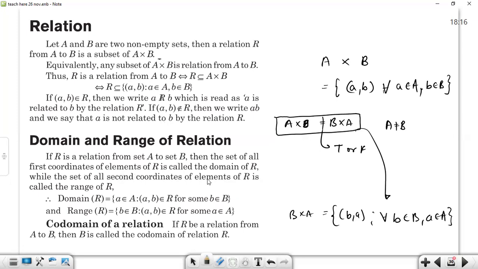The domain will be simply the set of first elements of that particular relation. The second elements of that relation will be the range of that relation. And when we talk about codomain, simply the complete set B will be known as the codomain of the relation. Any doubt?